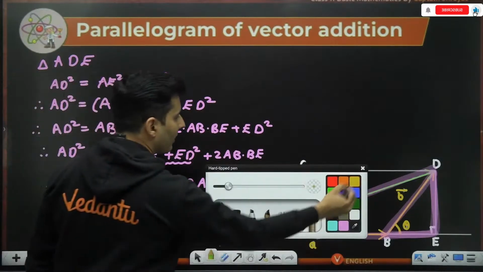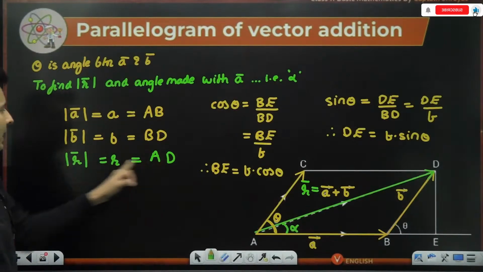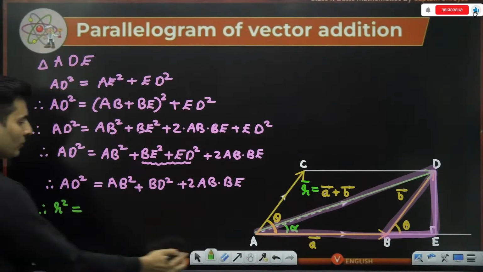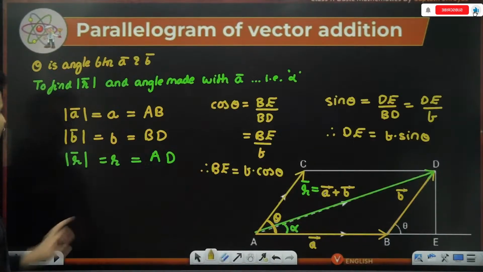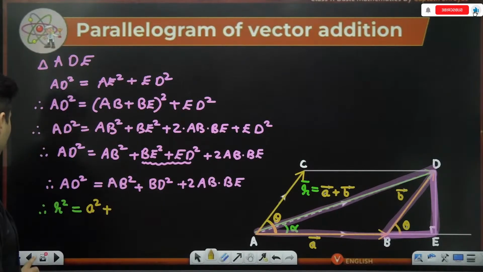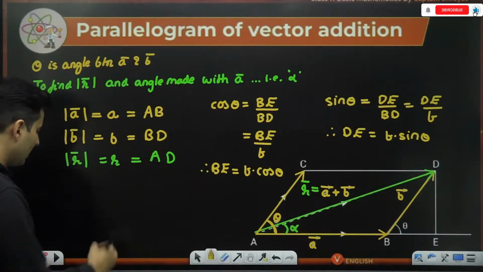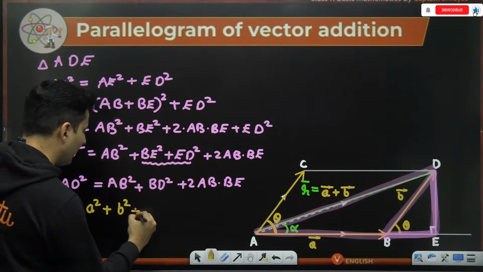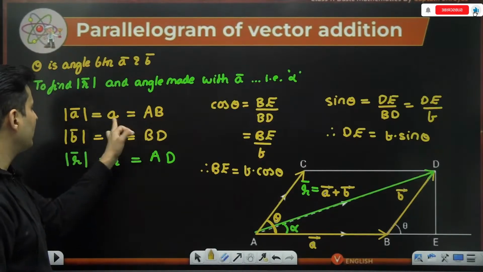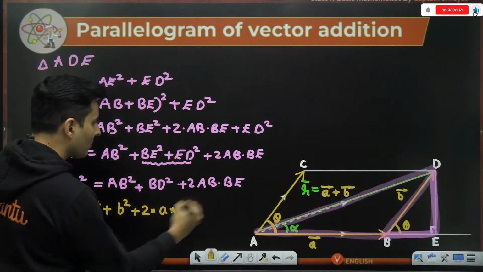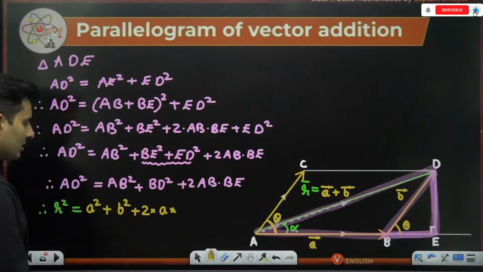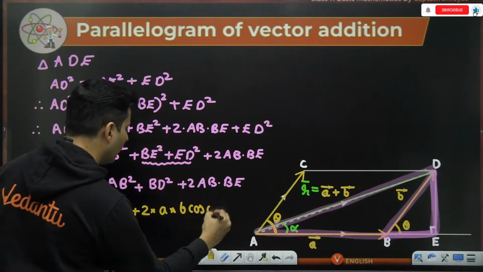So what is AD square? AD square, as you can see, A to D is nothing but R. So therefore, AD square will be nothing but R square is equal to, what is AB square? AB square is nothing but A square. So I'll just put A square over here, plus what is BD square? BD square is B square. So B square plus 2 times, what is A to B? A to B is nothing but A. What is B to E? B to E is nothing but B cos theta. So I'll just put B cos theta over here.